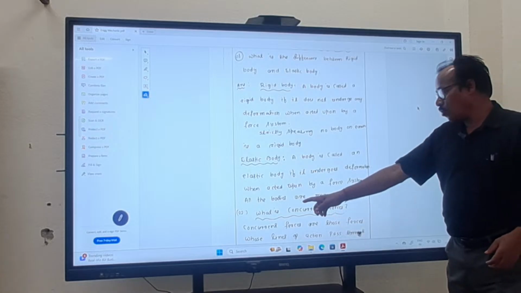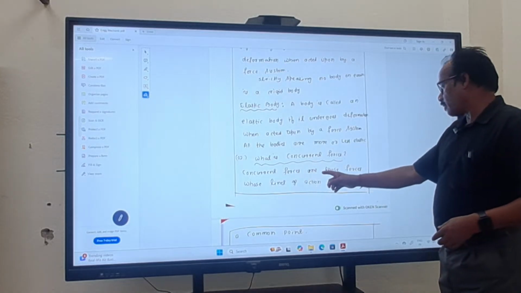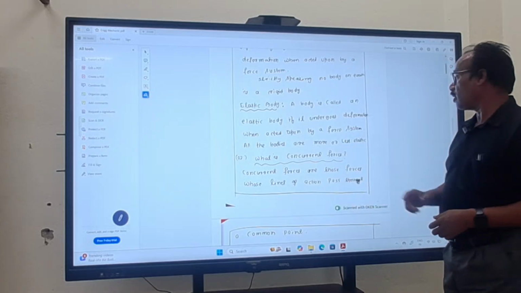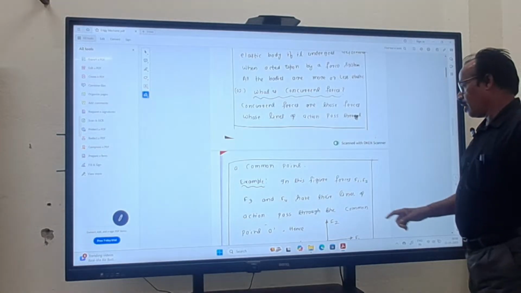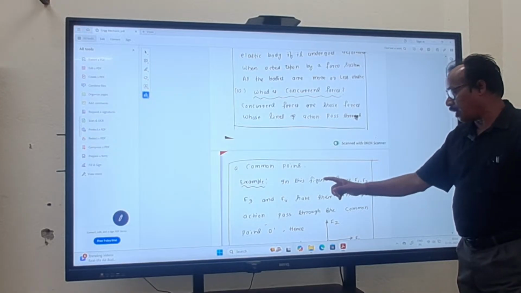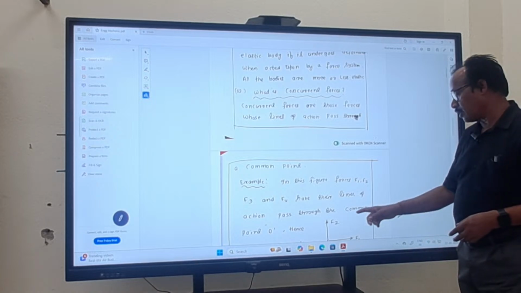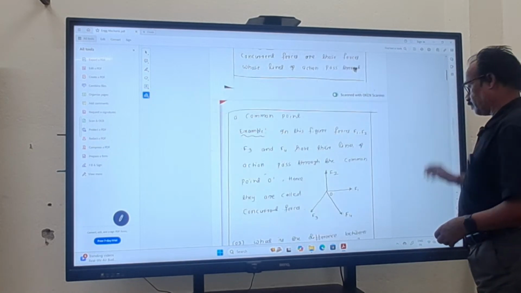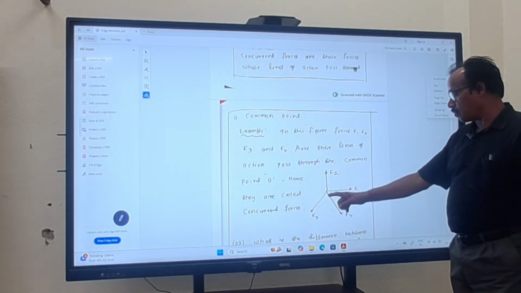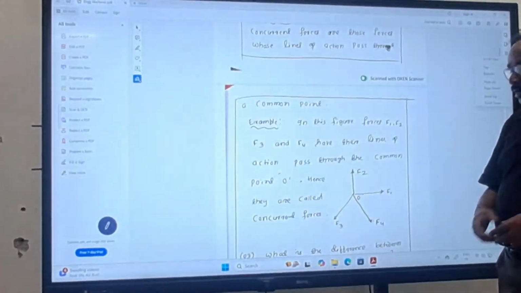Second question, what is concurrent forces? Concurrent forces are those forces whose lines of action pass through a common point. Example, in this figure, forces F1, F2, F3 and F4 have their lines of action pass through a common point, that is O. Hence, they are called concurrent forces.